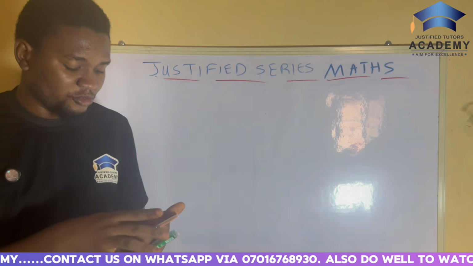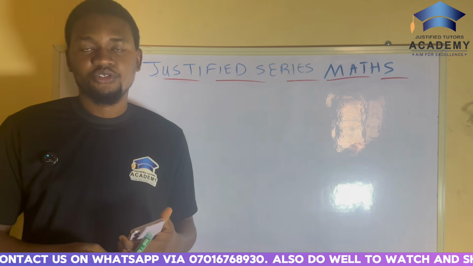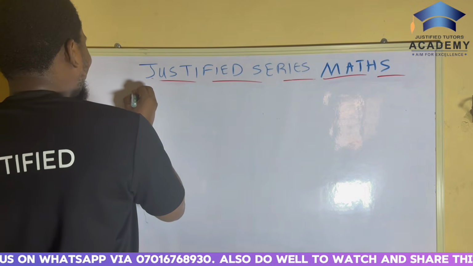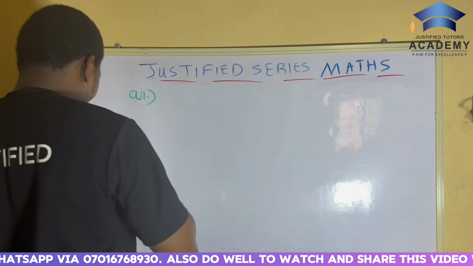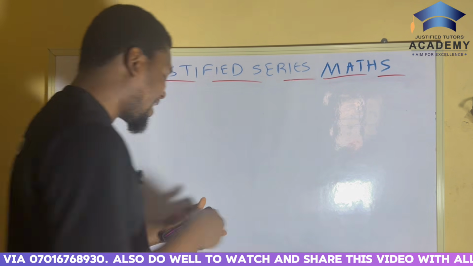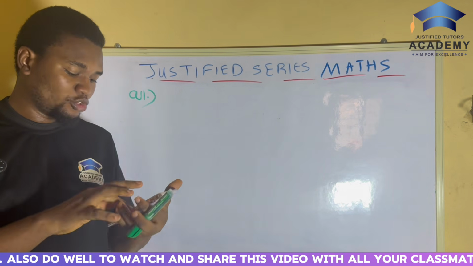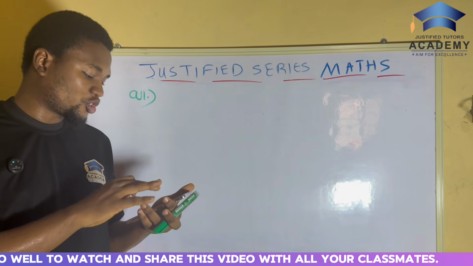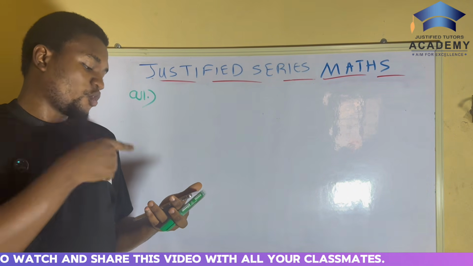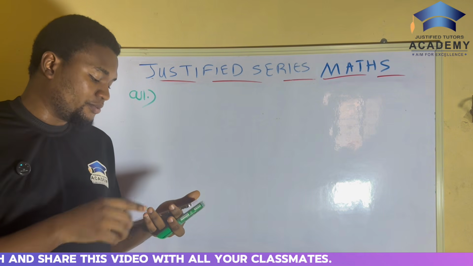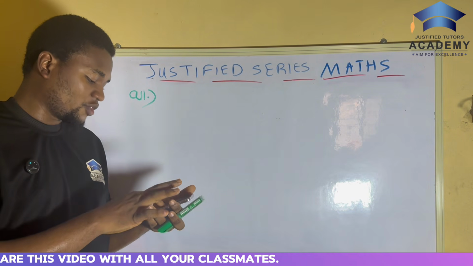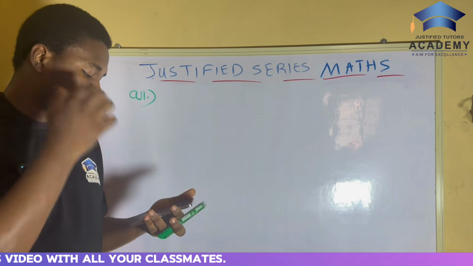So now let's move straight into question number 1. In this part I'll be taking just 5 questions. Some have A and B. Question 1 does not have A and B, question 2 has A and B, question 3 has A and B, question 4 has A and B, and question 5 does not have A and B.